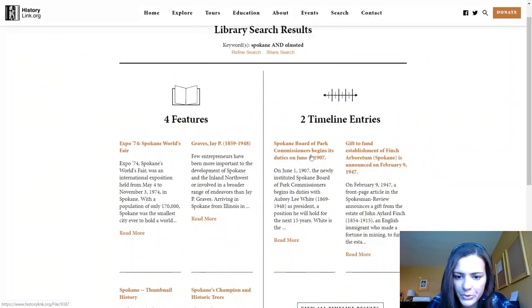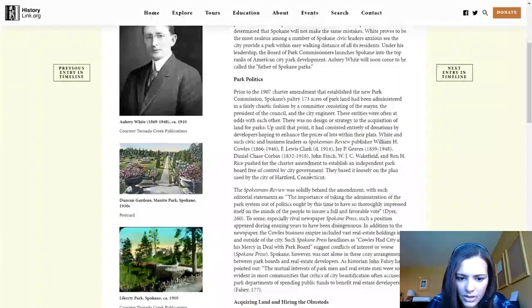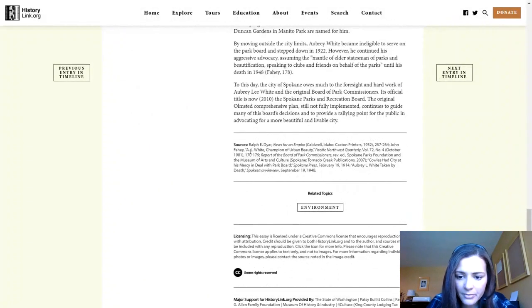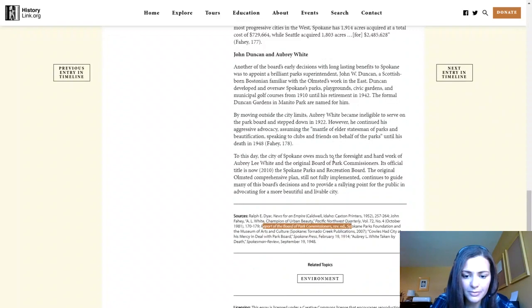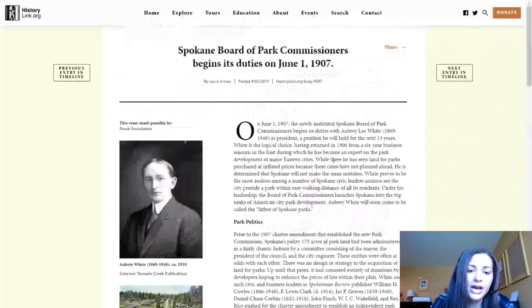Here looks interesting: Spokane Board of Park Commissioners Begins Its Duty, 1907. All right, so here we're getting into more details about the park politics, acquiring land and hiring the Olmsted brothers. At the bottom here, it's always going to give you a little information about where that information came from. So this is where a tertiary source can be really helpful for you. I can start to look at, apparently there's a report of the board of park commissioners. I can search online and get ideas from other resources from this source. And that's why something like an encyclopedia article, catalog, books that have good bibliographies are going to be a great starting point for you.